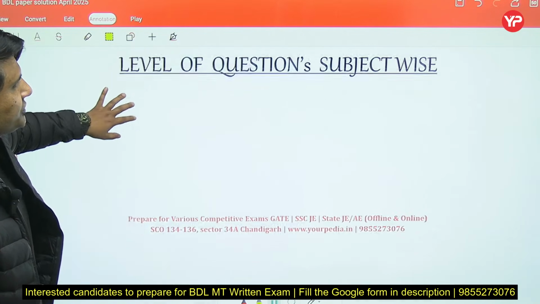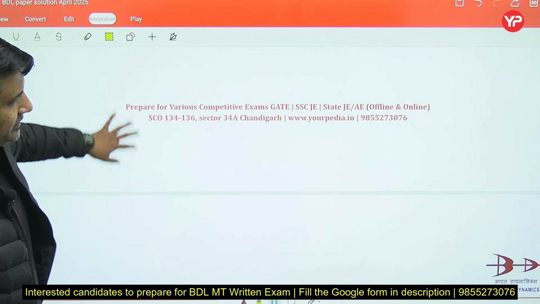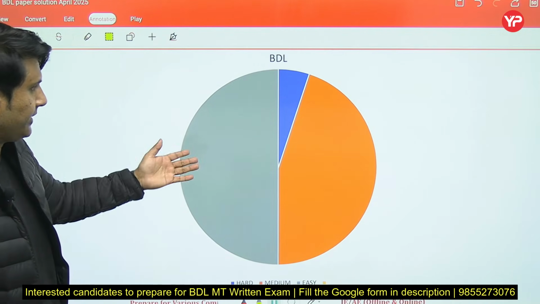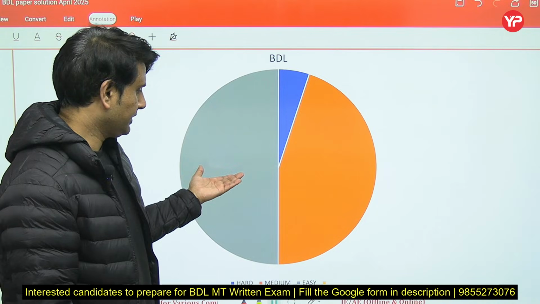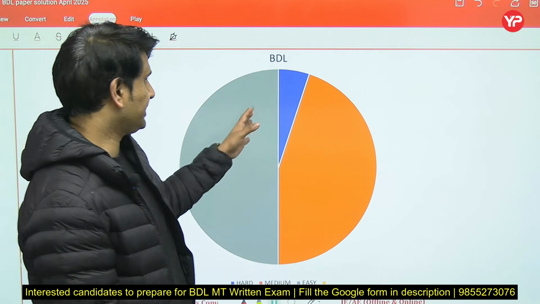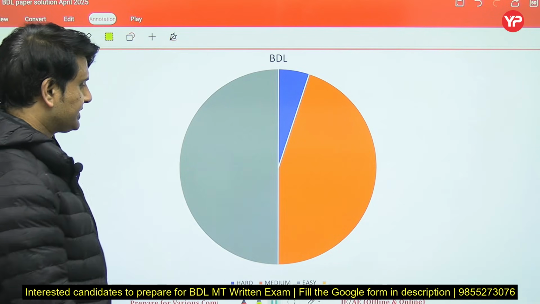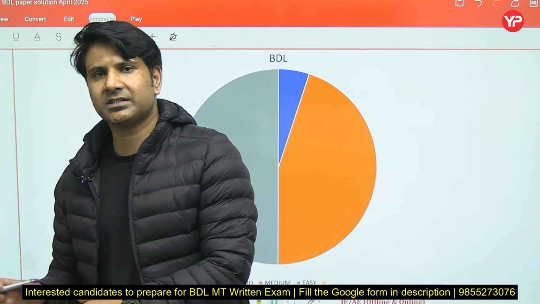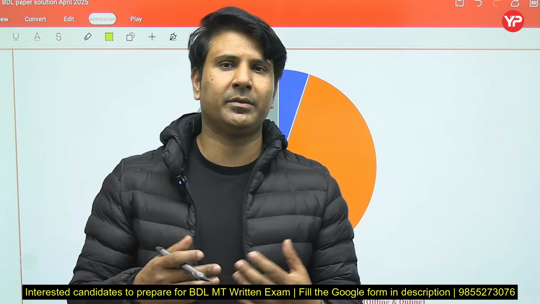Now, level of question subject wise. If I talk about the level of question, I have divided the number of questions as per their level in this particular pie chart. As you can see, 50% of questions were very easy, not very easy questions, that is directly from any particular concept or directly from any data or directly from any IS code.